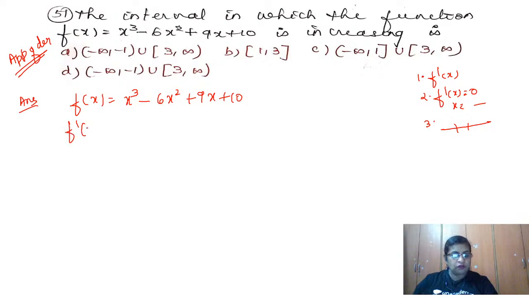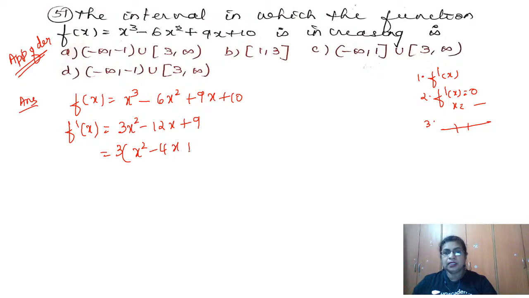So f dash of x, what is f dash of x here? What we have here is x cube, so f dash of x is 3x square minus 6 2s are 12x plus 9. Now what we do is take out 3 as common, so x square minus 4x plus 3. So therefore we have here x and x, so we have here 3 and minus 1. So what are the factors we got? f dash of x is equal to 3 into (x minus 3) into (x minus 1).